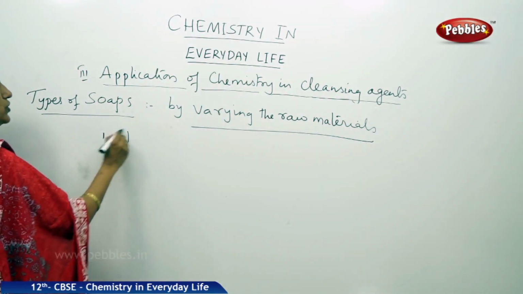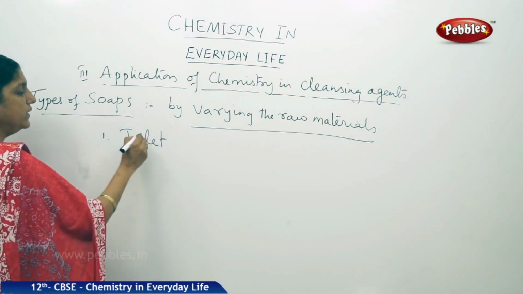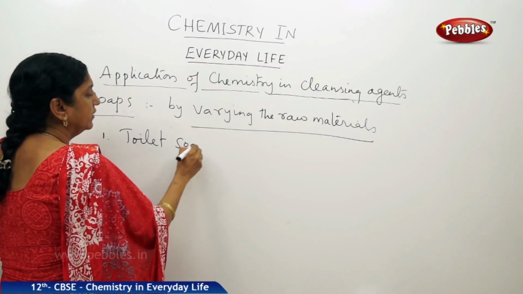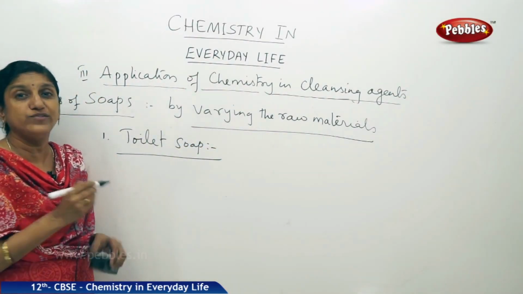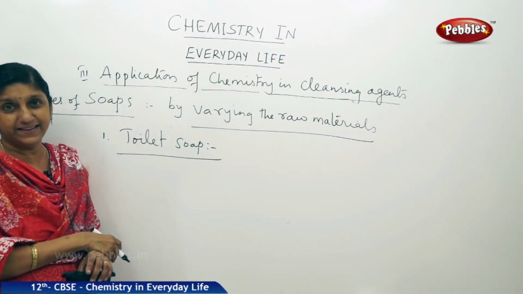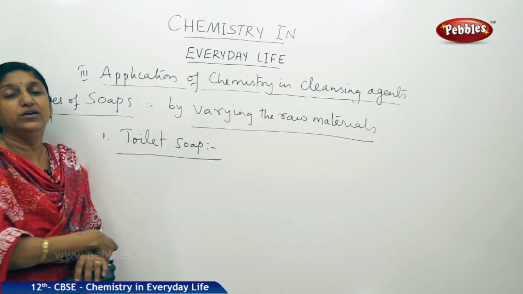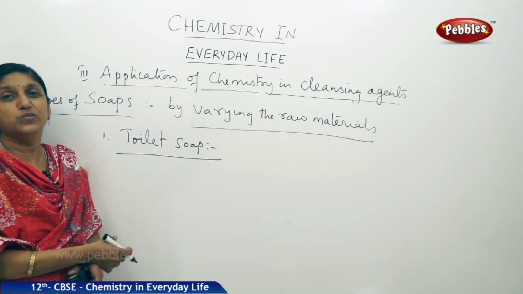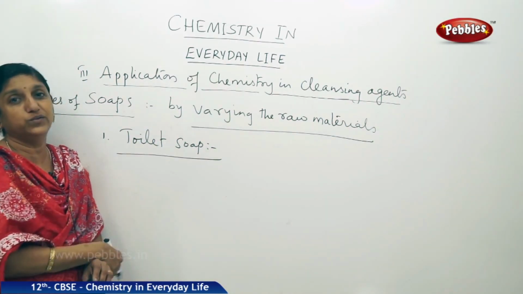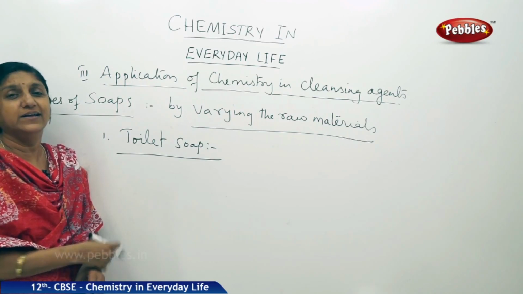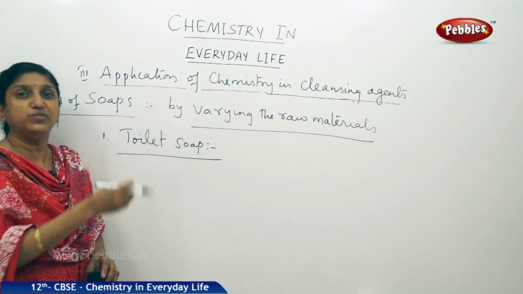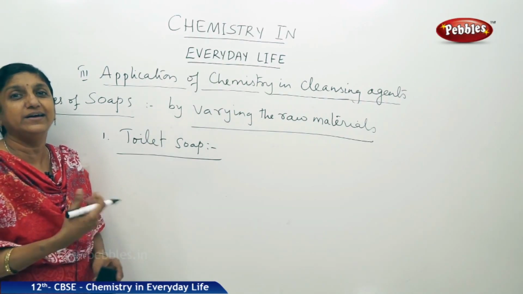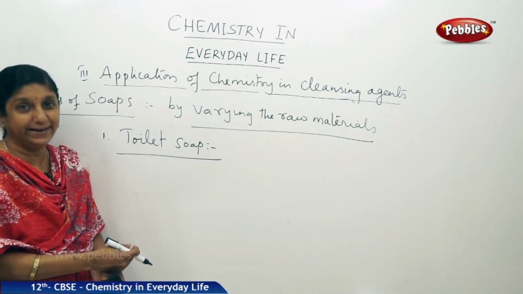The first type is the toilet soap, which we use for bathing. We already said potassium salts of fatty acids are more gentle and soft on the skin, so usually you use potassium salts of fatty acids as toilet soaps. Some colors and some perfumes are also added so that it makes the soaps more attractive.